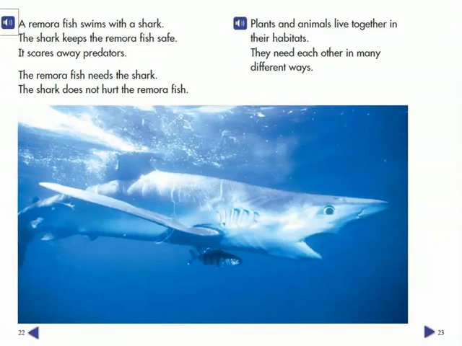A remora fish swims with a shark. The shark keeps the remora fish safe. It scares away predators. The remora fish needs the shark. The shark does not hurt the remora fish.